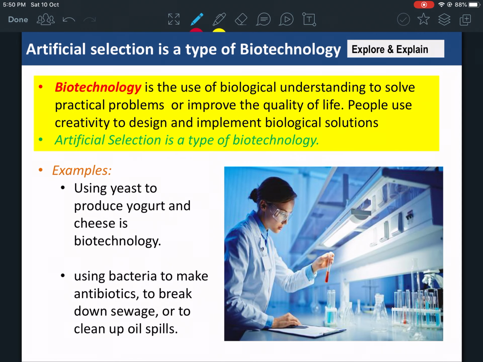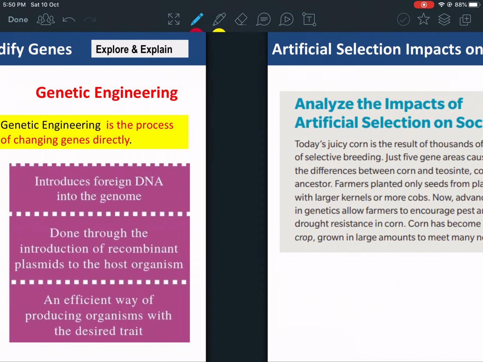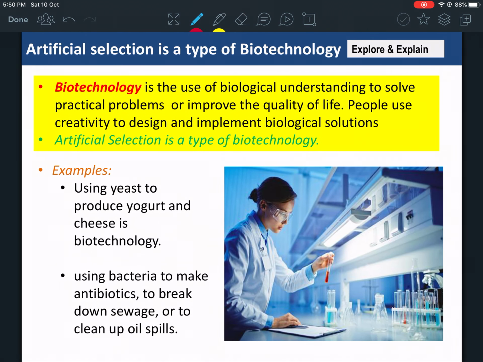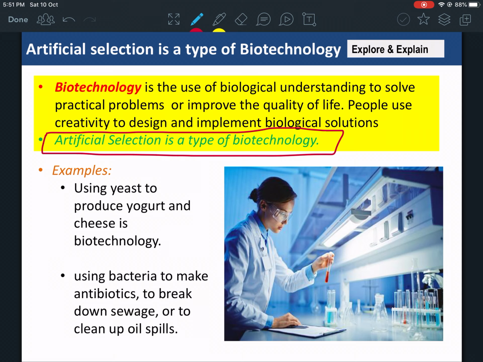Biotechnology is the umbrella under which genetic engineering and artificial selection come. Biotechnology is like the big title, so artificial selection is a type of biotechnology. Just like I can say an introduction to forces and waves is a part of physics, studying DNA is a part of biology, and studying chemicals is a part of chemistry. Same thing here: artificial selection is a part of biotechnology.